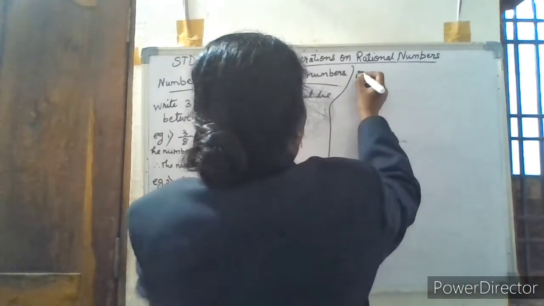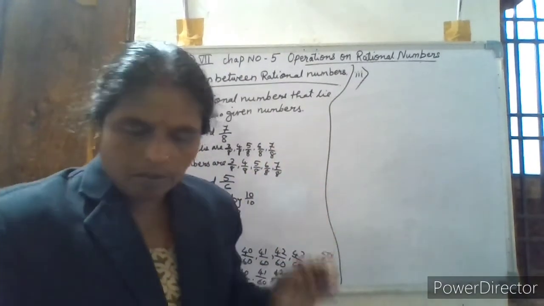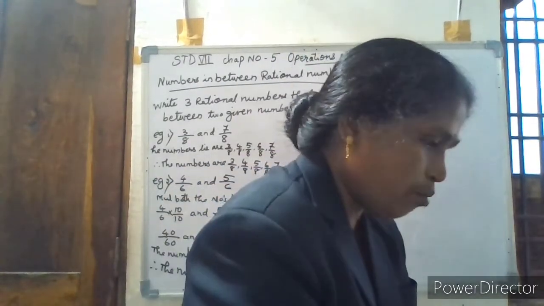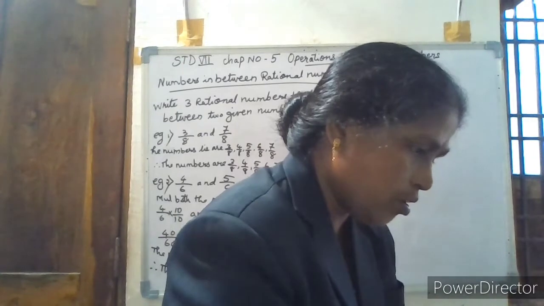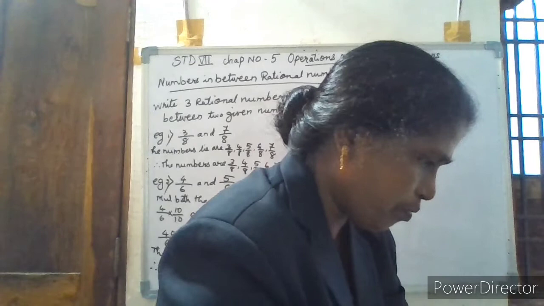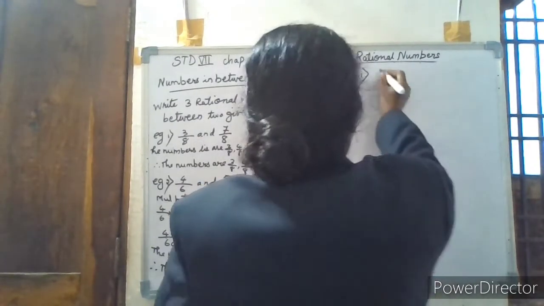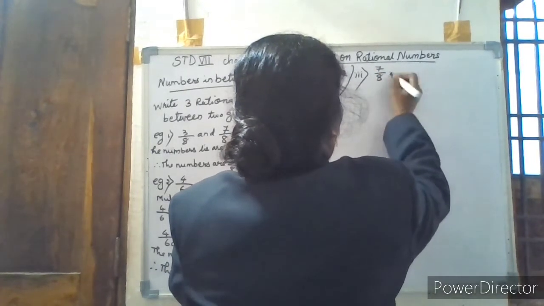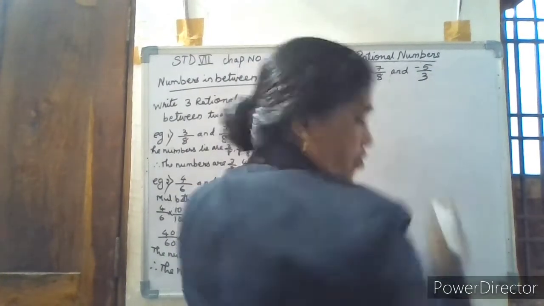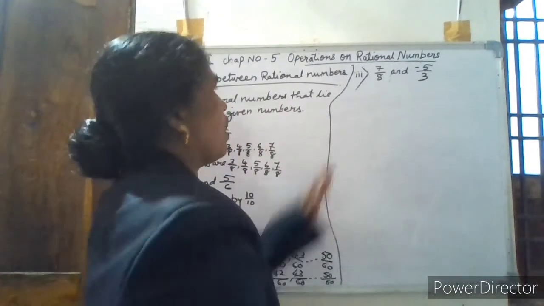Now, one more example with different denominators. Suppose, for example, you have from your textbook, I will take one example so that you can do it perfectly. I will take 7 by 8 and minus 5 by 3. Denominators are different, so first of all we have to convert them into the same denominators.